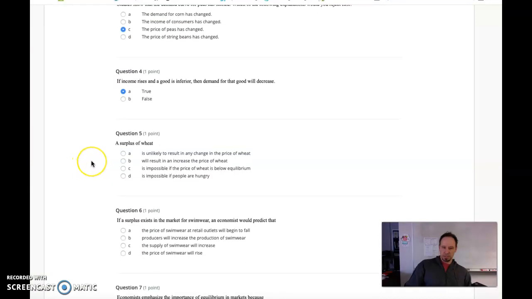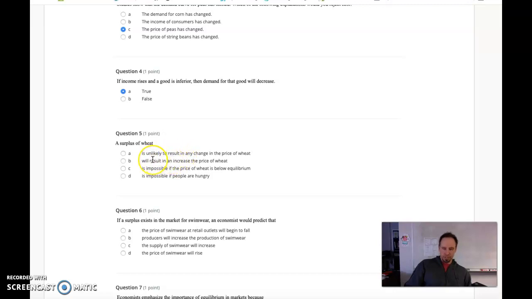Number 5, a surplus of wheat is unlikely to result in any change in the price of wheat. Will result in an increase in the price of wheat. Well, remember, a surplus is when we have too much of something, right? The quantity supplied is greater than the quantity demanded, meaning our price is above equilibrium.